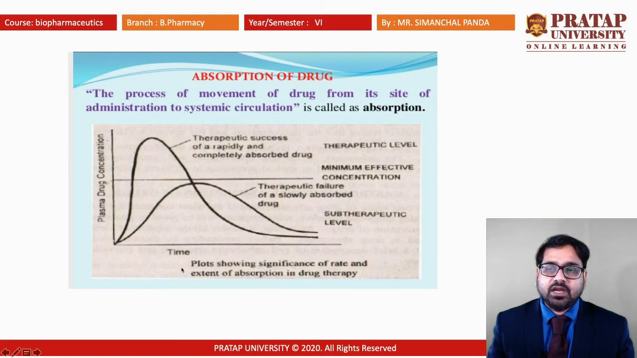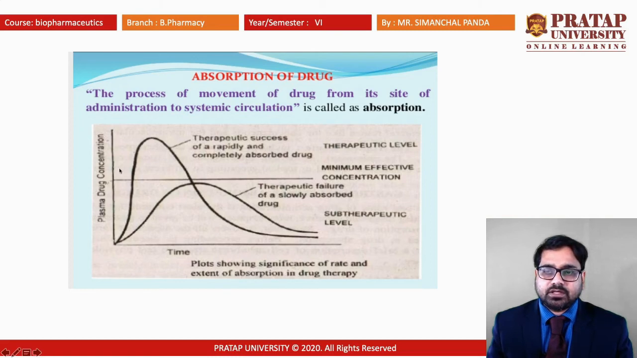Whenever you are taking time versus plasma concentration of the drug, if you divide it into two equal halves, then the first half is known as the absorption phase, and the second phase, where the amount of drug in the plasma is declining, is known as the excretion half or the elimination half.